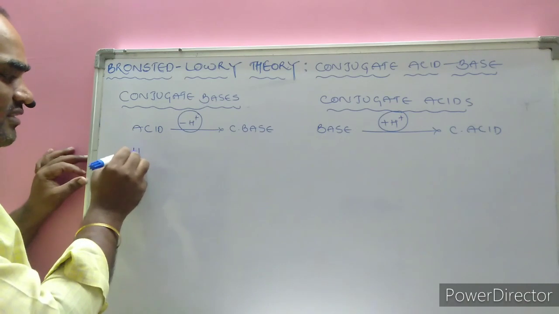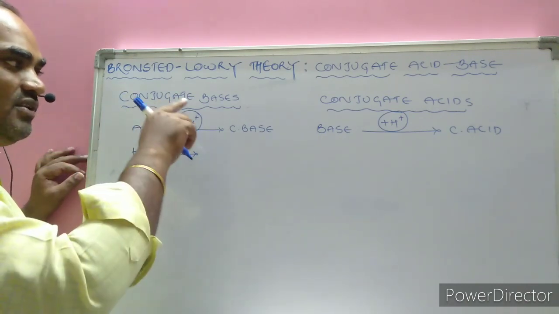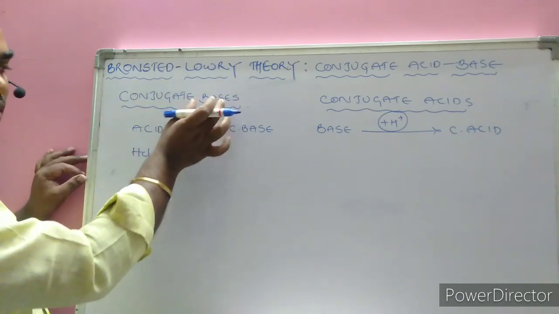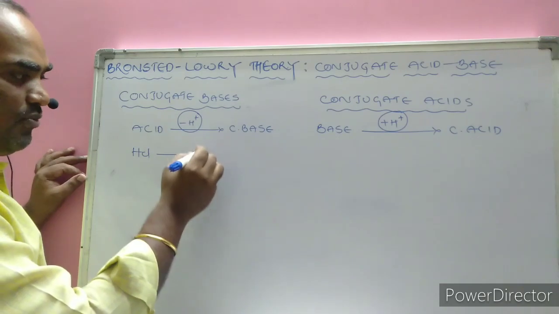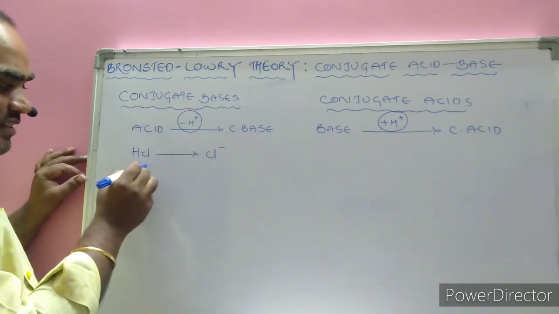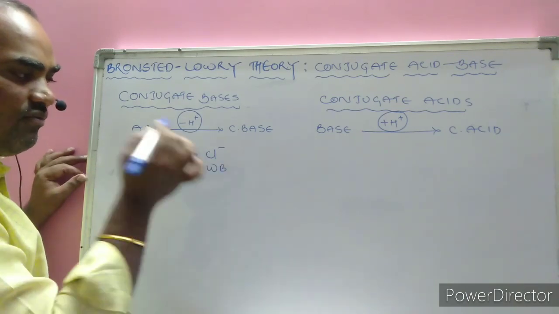For example, if HCl is given, we need to read the question perfectly because they may ask for the conjugate acid or the conjugate base. Now I am concerned with the conjugate base. Removal of the proton gives Cl minus. We know well HCl is a strong acid. What is the conjugate base? It is a weak base.